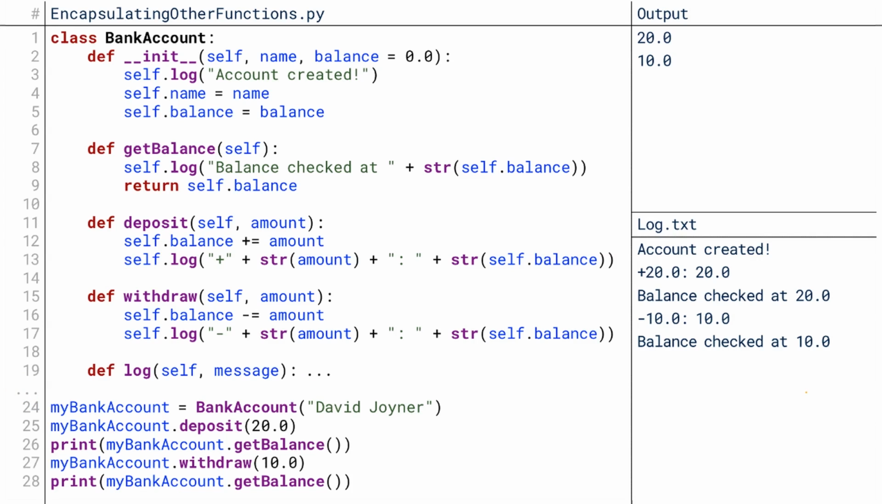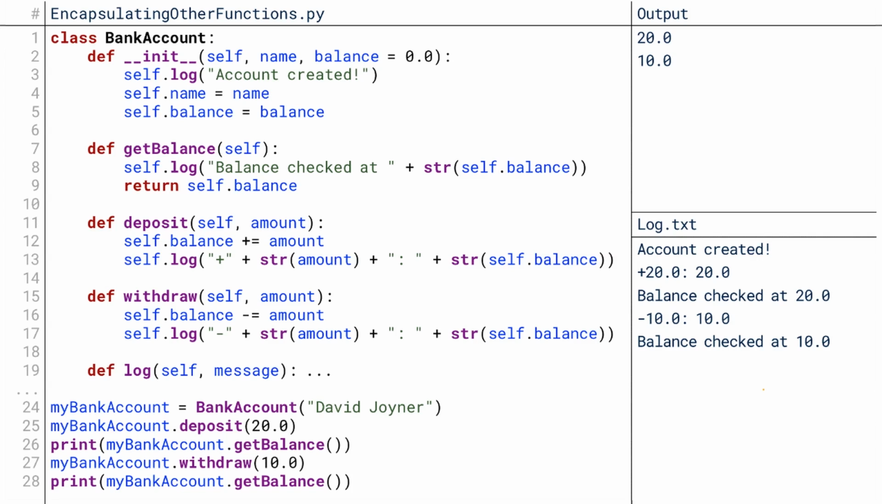So down here in our main code, creating a new instance of bank account and setting it equal to the variable named myBankAccount will still trigger the same logging statement, account created. But now instead of setting the balance, I'm going to make a deposit. I'm going to deposit $20. That kicks execution up into the deposit method, where my balance is set equal to itself plus that amount, and then it logs both what was added, plus amount, and the new value. So here, plus 20, and my new value is 20. I then check my balance at 20, and it confirms and logs that my balance was checked at 20. And I print the results of that check, which prints 20 to my output.